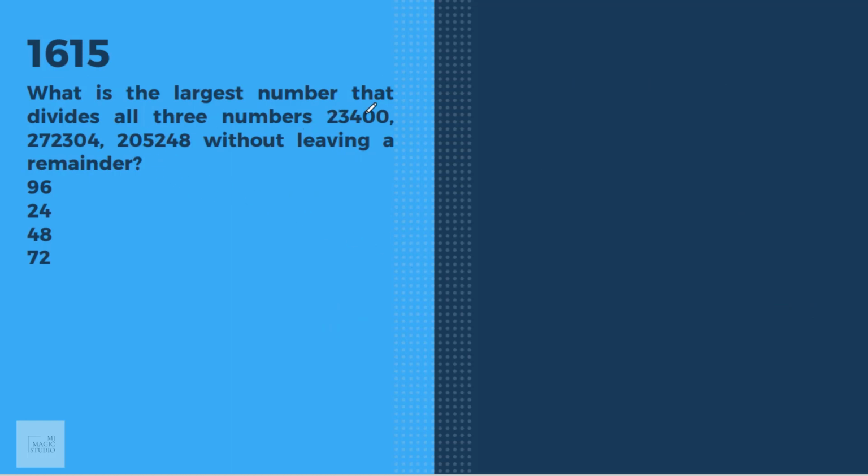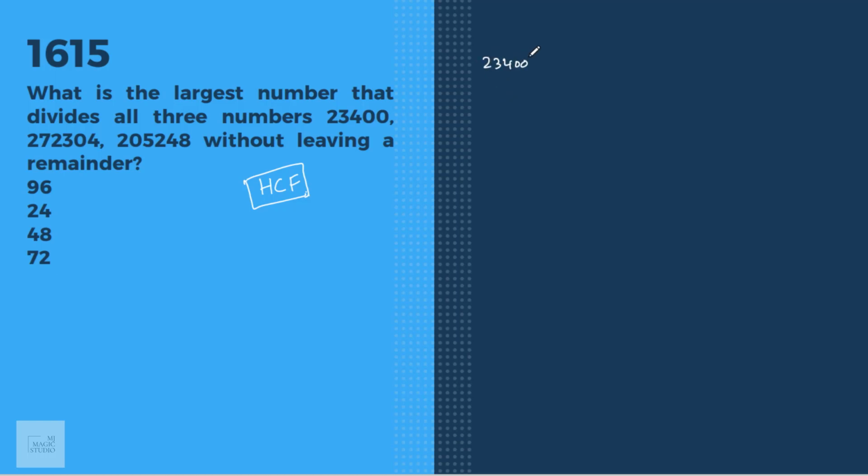What is the largest number that divides all three numbers 23,400, 5 digit 272,304 and 205,248 without leaving a remainder? That means we are looking for the HCF of these three numbers. Since the numbers are quite big, instead of going with prime factorization and then finding the HCF, I'm trying out the long division method.